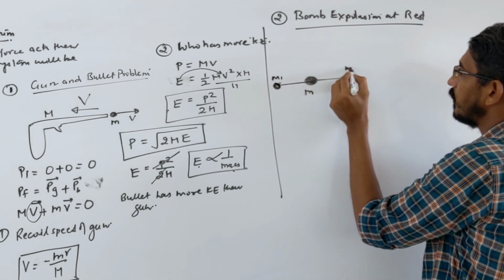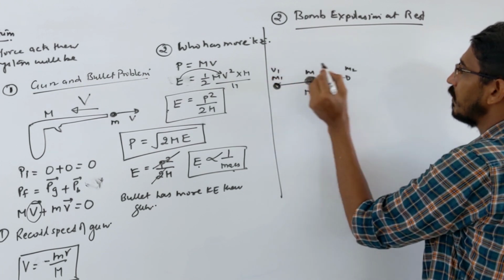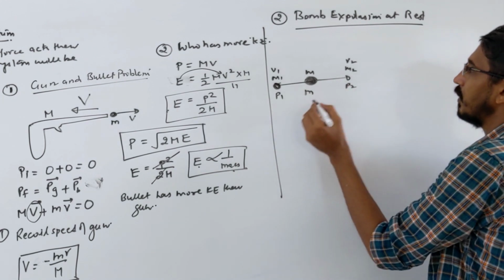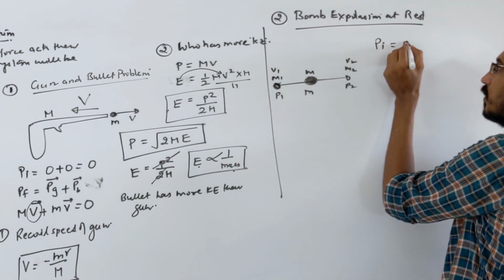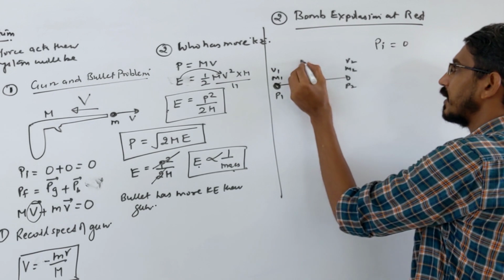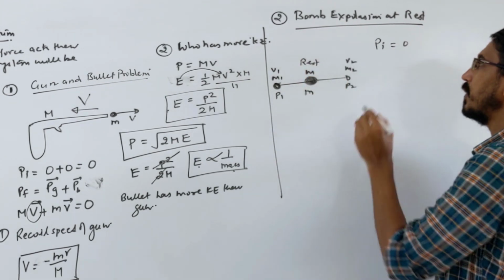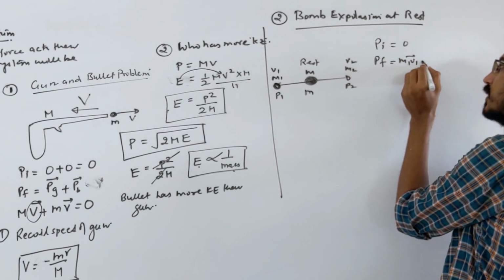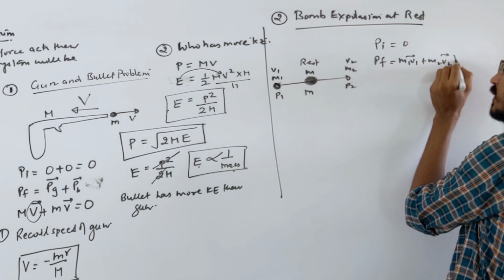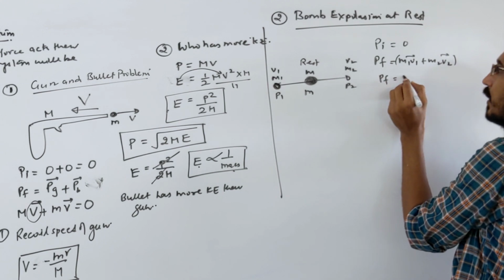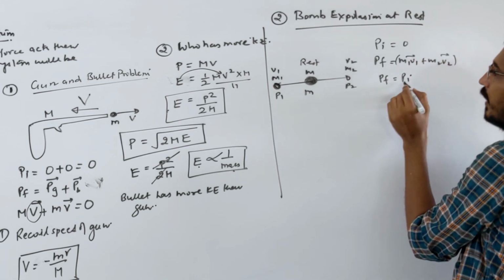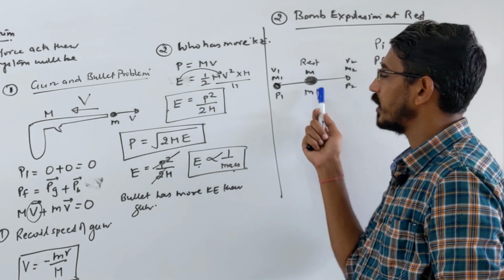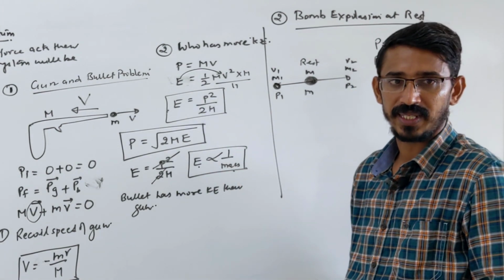This m1, this m2, this was mass M, this is moving with velocity v1, that's moving with velocity v2, correct? That's momentum you call p1, that you call p2. We know that initial momentum is 0. This bomb was at rest. So initial momentum 0 means total final momentum should also be 0, which is nothing but m1 v1 vector, this is one momentum, m2 v2 vector, this is final. So p final should be equal to p initial. So you can equate to 0 and find some unknown, like the velocity of anyone, or they can ask you who has more kinetic energy, who has more velocity, like that, okay?